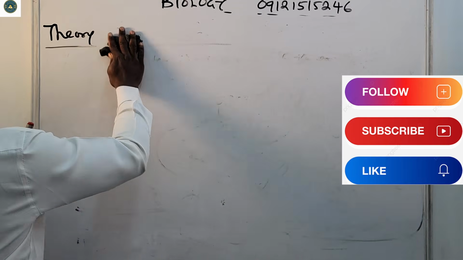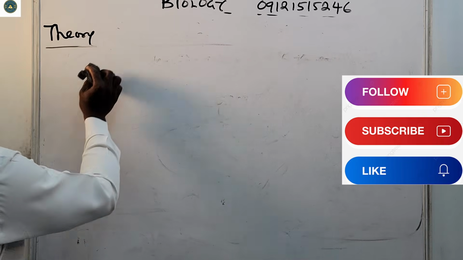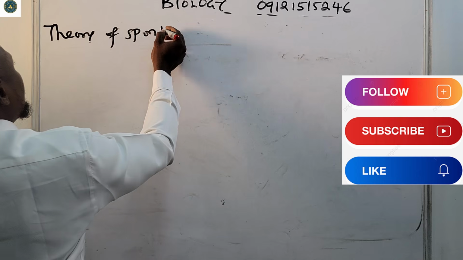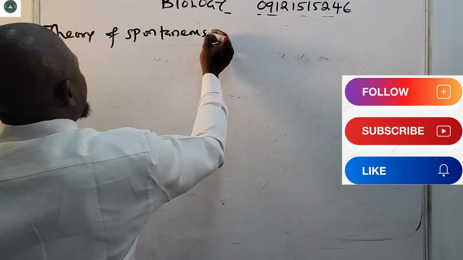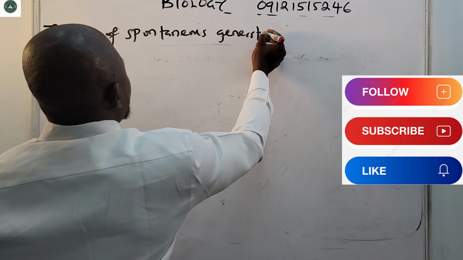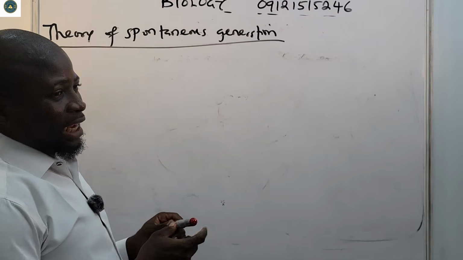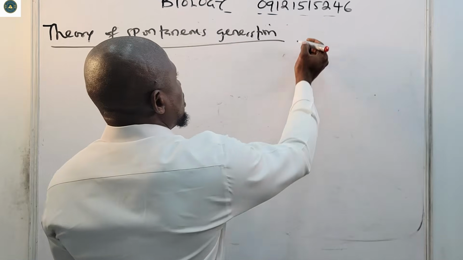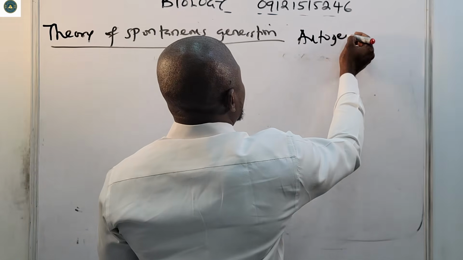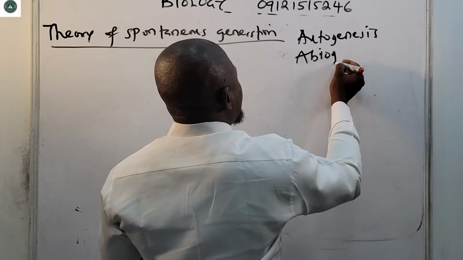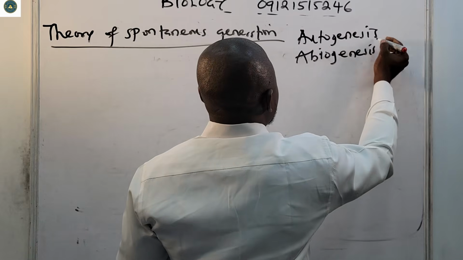Okay, so let's look at the theory of spontaneous generation. All right, so in very old times, remember it's also called the theory of autogenesis, or the theory of abiogenesis.